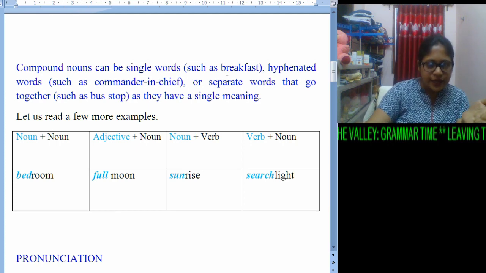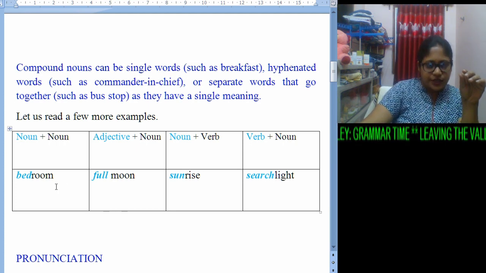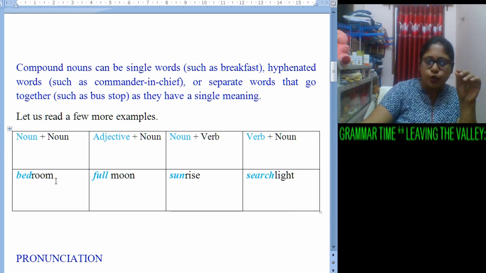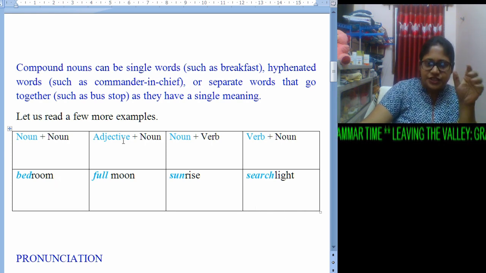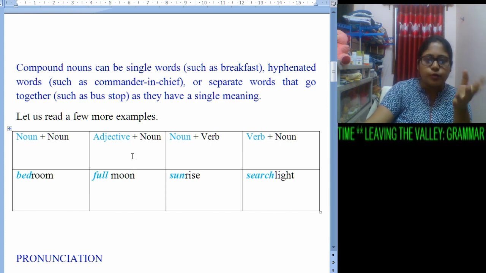For example, here you will find when a noun is added to a noun, as for example bed and room, it becomes bedroom. Adjective and noun, when they come together, full and moon, it becomes full moon.